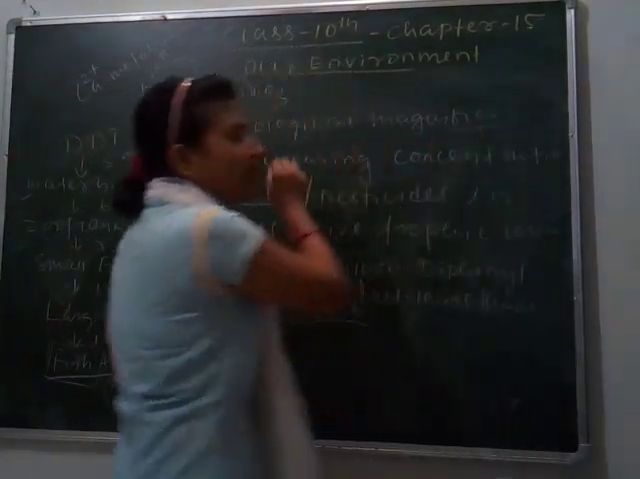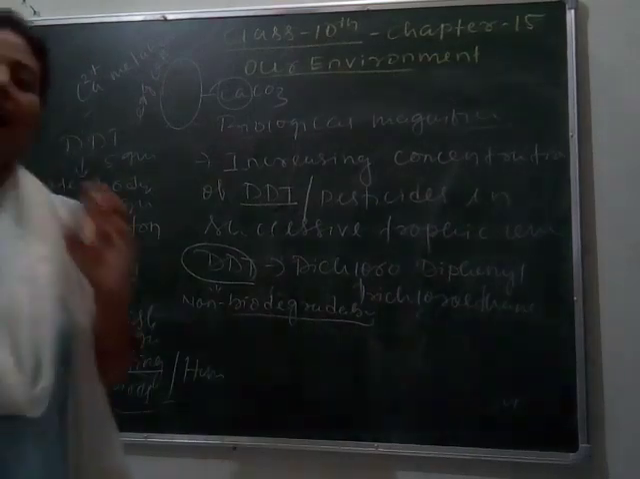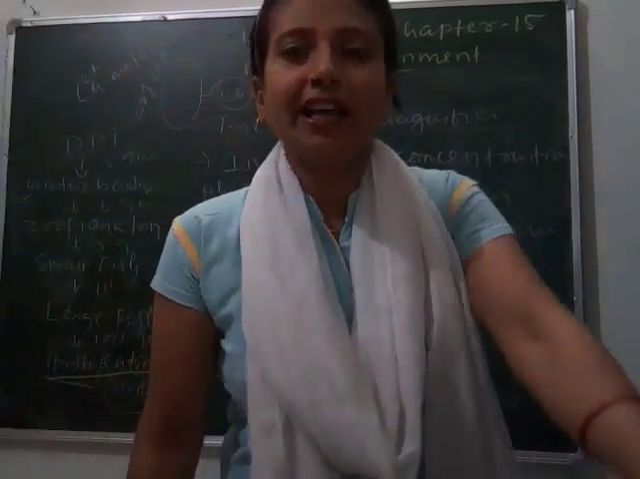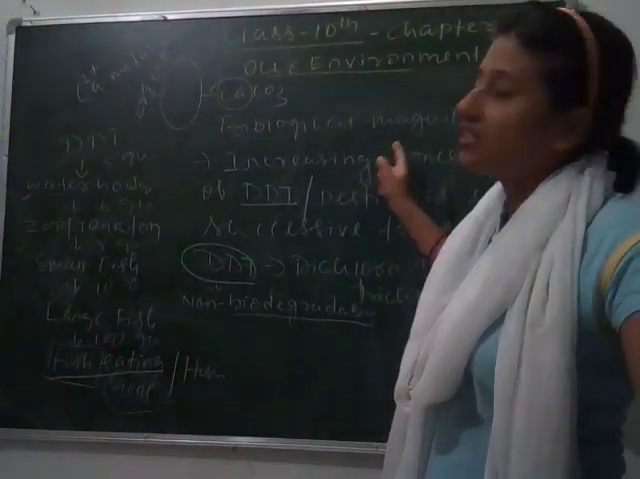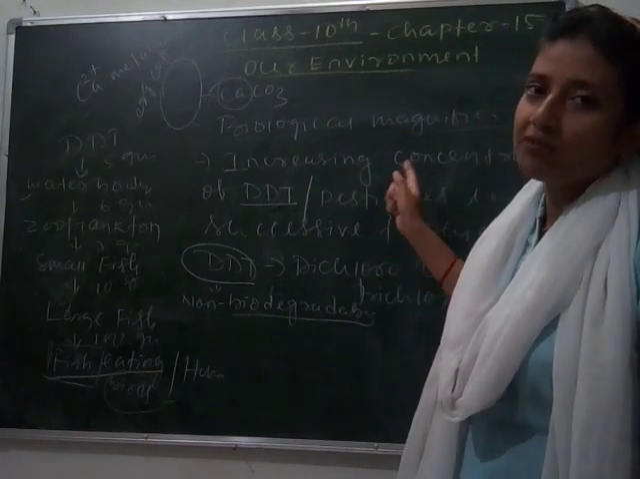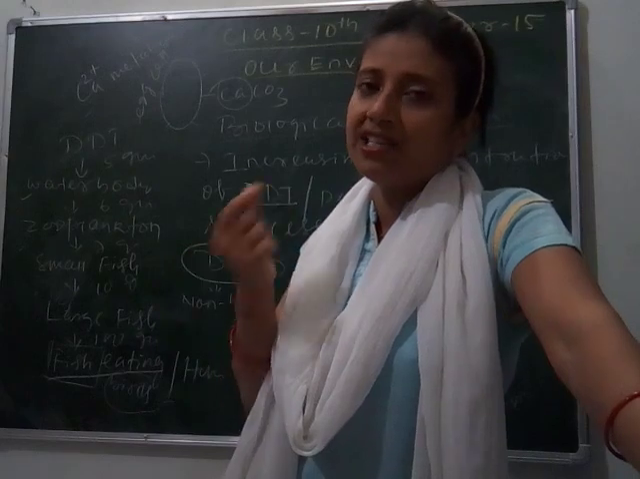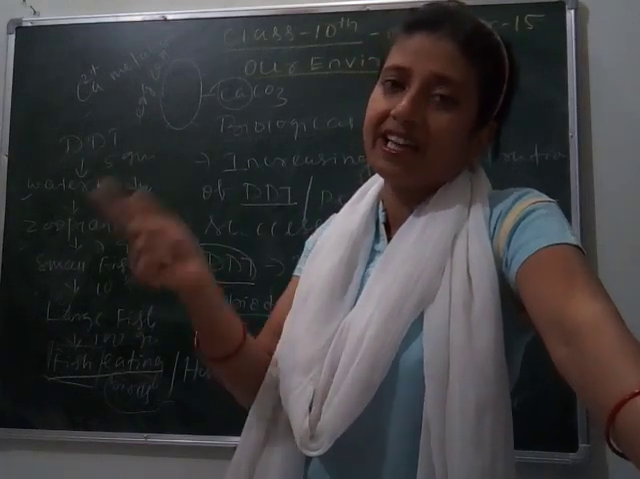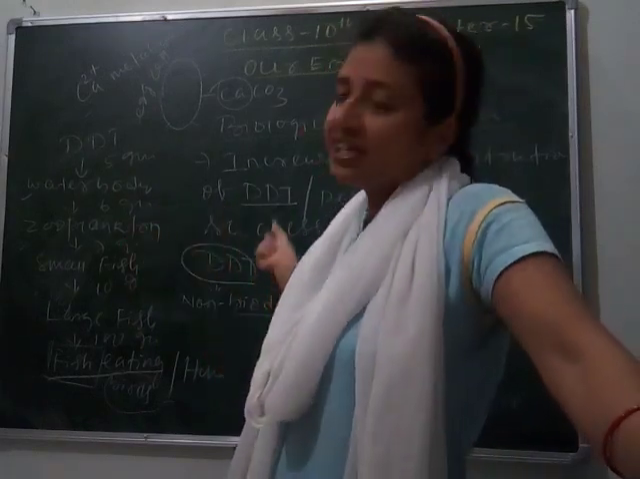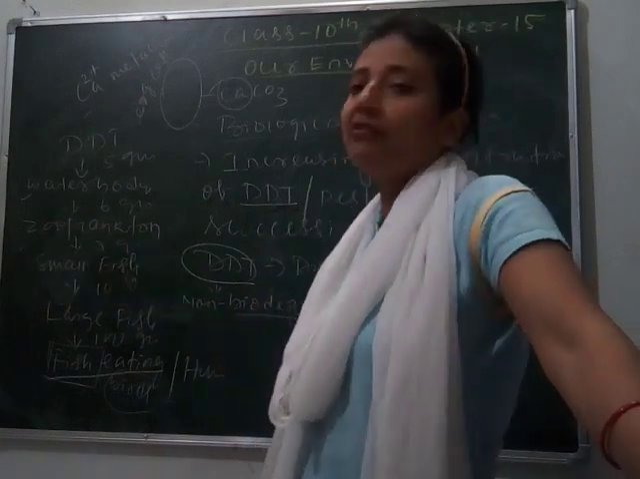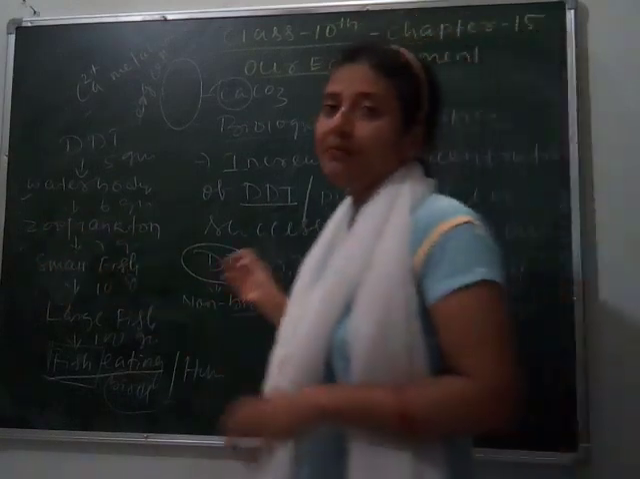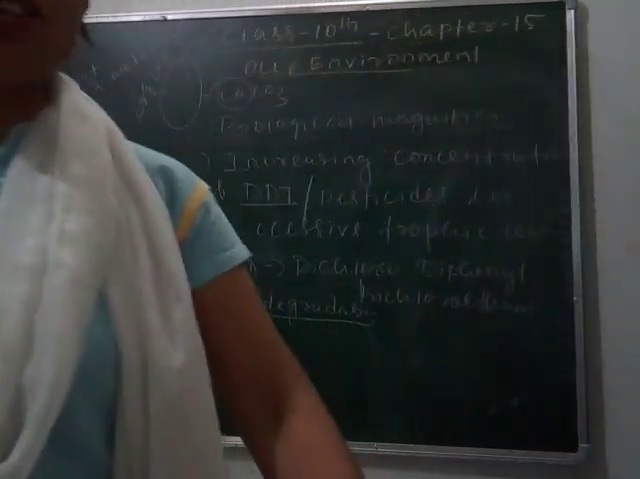The question may arise, what is biological magnification, and your answer must be the accumulation or increasing concentration of DDT in successive trophic levels. It means in a food chain, when one organism eats another and that is taken by another, the concentration increases and the last trophic level gets the maximum accumulation of that toxicide or pesticides.